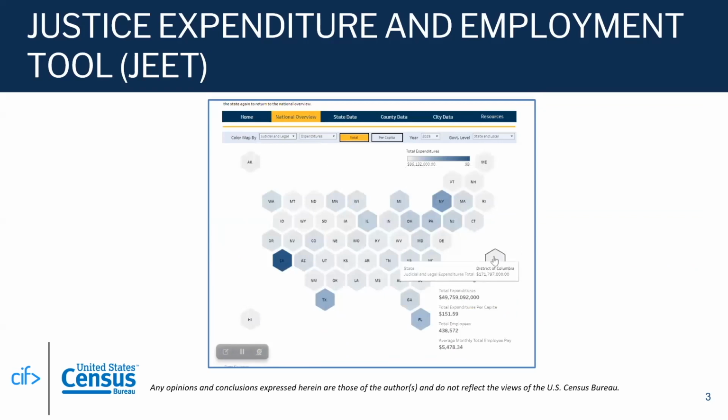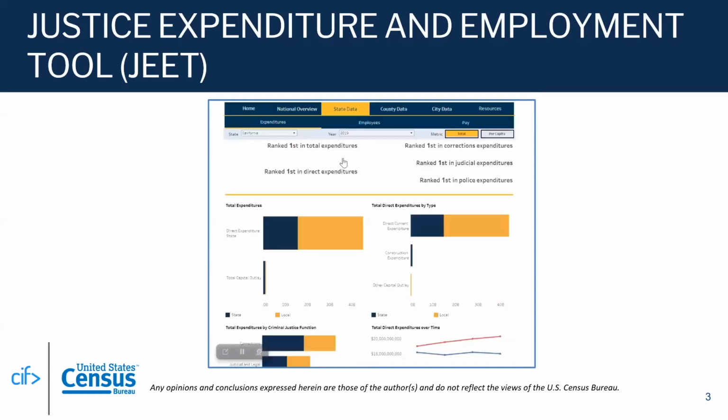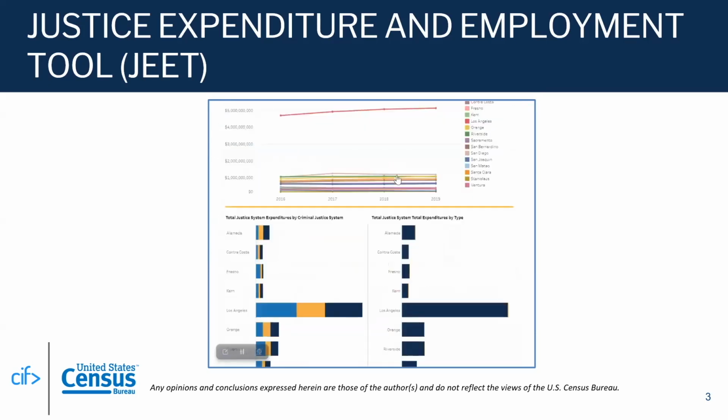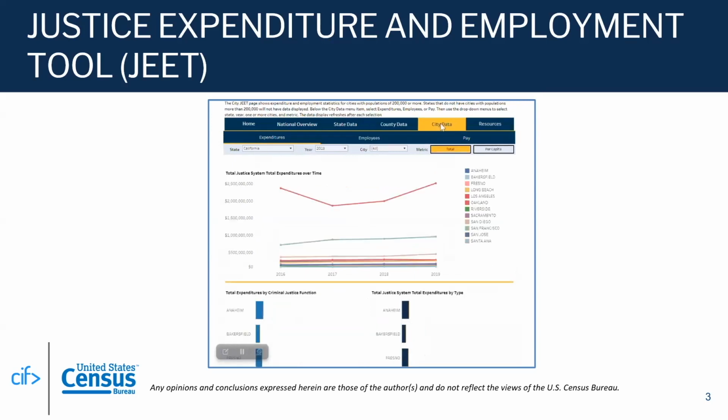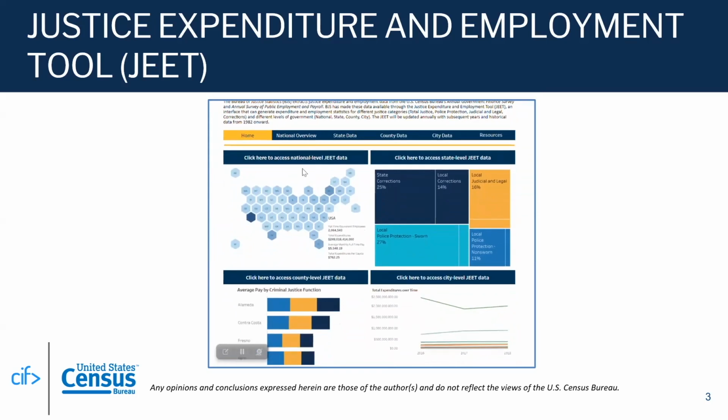Over the last 3 years, Census and BJS have worked to convert static data files into a new format that can be uploaded into this tool to expand the robustness of the data available through the tool. And with the introduction of this tool, the Bureau of Justice Statistics has asked Census to provide data from 1982 onward to show long-term changes in criminal justice data that users can access more easily, a task that was started by Claire last summer and which we have continued this summer.